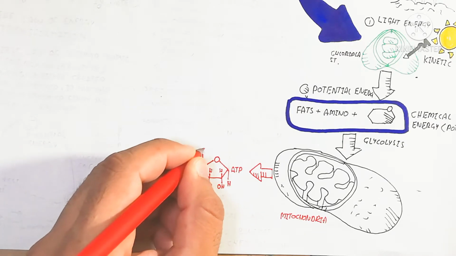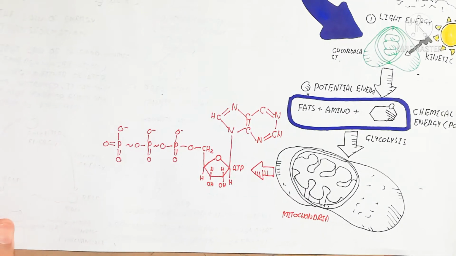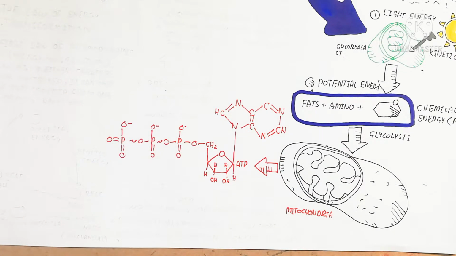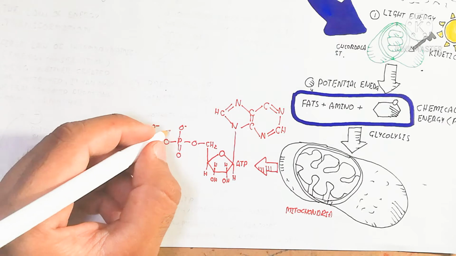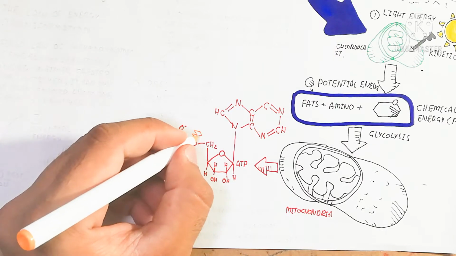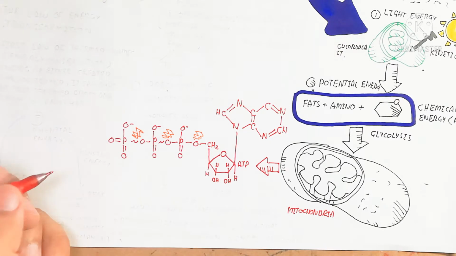Energy is stored in the form of phosphate groups present in ATP. ATP contains a sugar, adenine as the nitrogenous base, and phosphate groups. The three phosphate groups contain a high level of energy in the molecule.